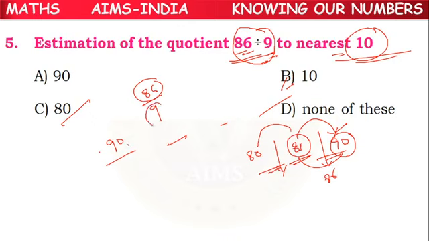But here 9 is a single digit number. Nearest 10 means it's a 2-digit number. So we cannot write 9 in terms of nearest 10, because it is a single digit number. Let us keep it like that only. 90 by 9. 9 10 times is 90. So 10 is the answer. B option is the correct answer.